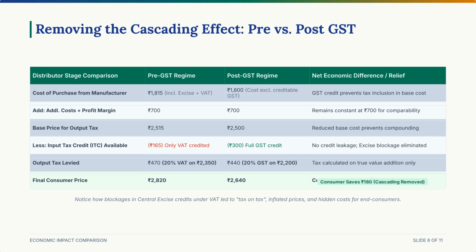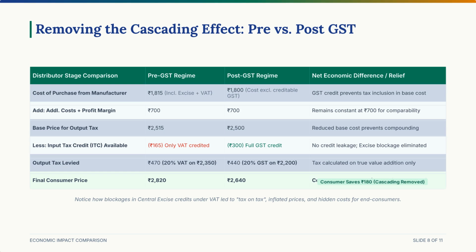Do you see what happened? You paid tax on top of the 150 rupees excise duty. The final price came out to 1,815 rupees. In the post-GST era, we calculate a clean 20% GST directly on the basic price of 1,500 rupees, which equals 300 rupees. The final price is 1,800 rupees. Right off the bat, you save 15 rupees due to the elimination of tax on tax.